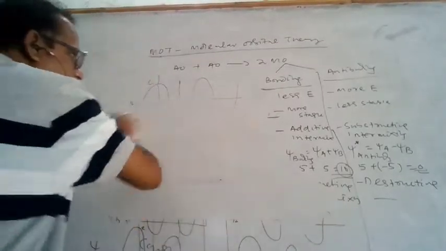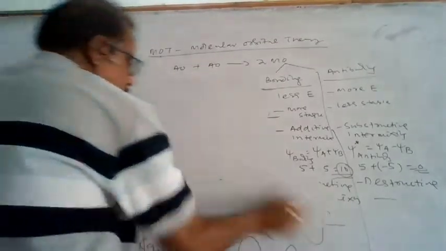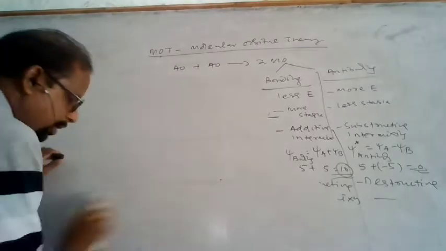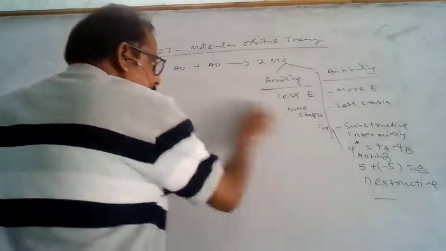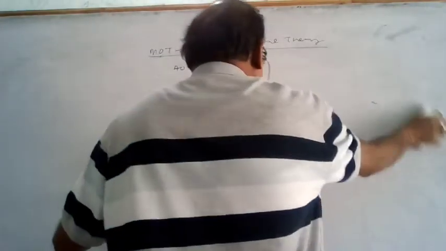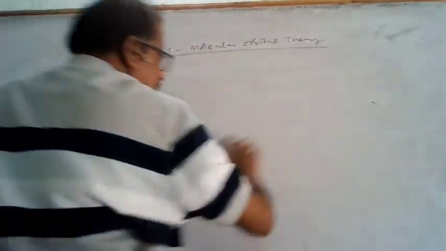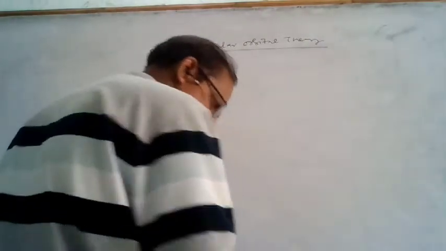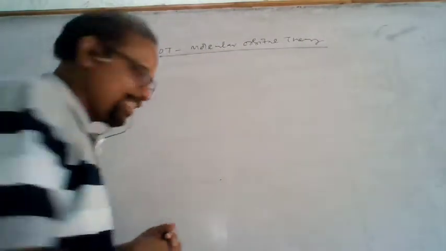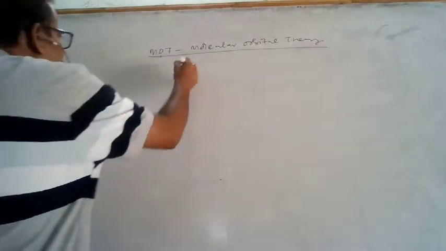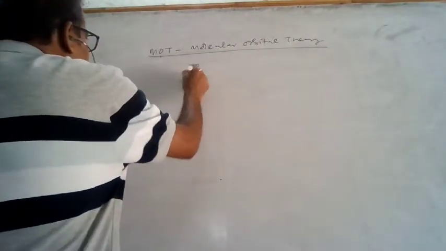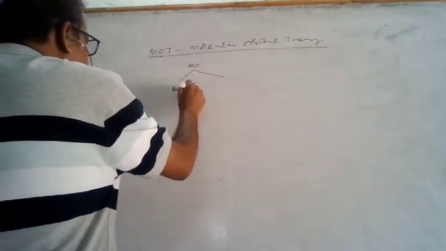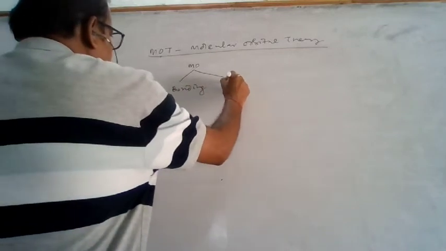So what we understand is the bonding molecular orbital and antibonding molecular orbital, that we have clearly understood. So that is one. Antibonding means destruction, bonding means construction. So now you see the molecular orbitals. What we understand, one is the bonding, another is the antibonding.